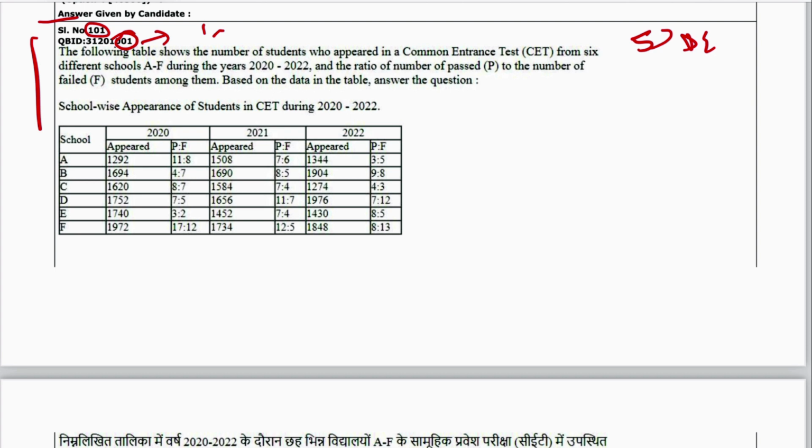The following table shows the numbers of students who appeared in a common entrance test for 6 different schools A to F during the years 2020 to 2022, and the ratio of the number of passed to the number of failed students among them. Based on the data in the table, answer the questions. So see what happens in the exam paper. Those people who are not from a math background or do not have enough preparation for math or data interpretation questions just get frightened after seeing the question.